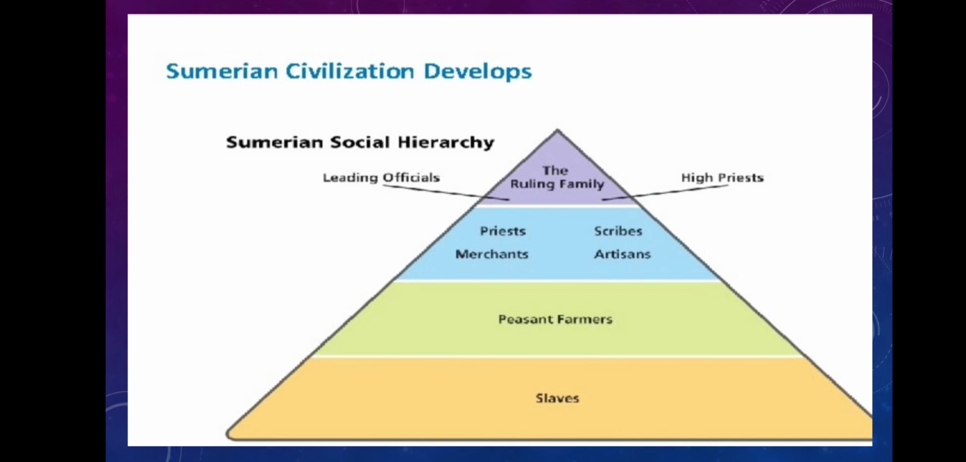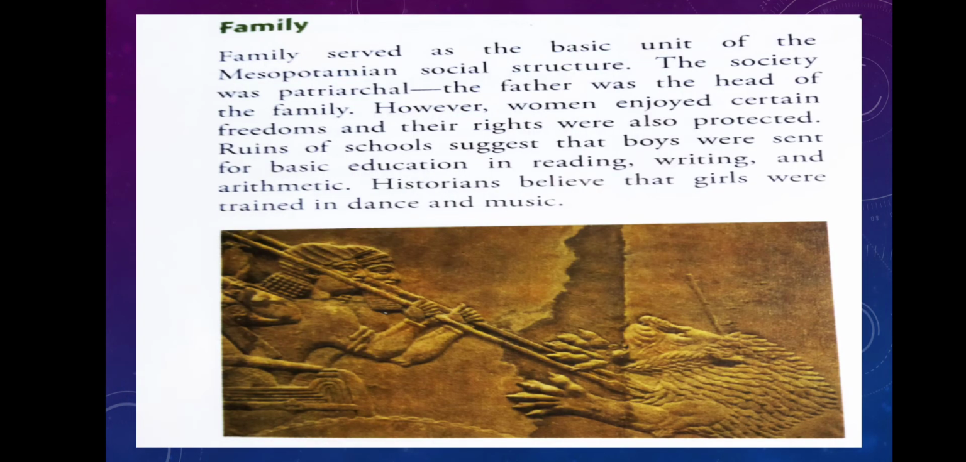Now coming to the family life. How was the family life in the Mesopotamian civilization? Basically, the family consisted of a father, mother, and their children, where the father was the head of the family. Initially, women enjoyed nearly equal rights and could own their own property, and they had the right to run their own businesses and make contracts in trade also.